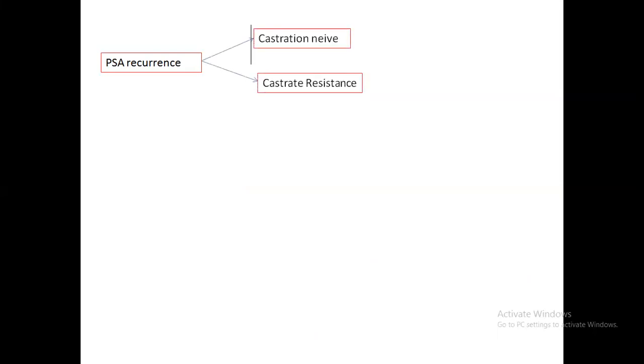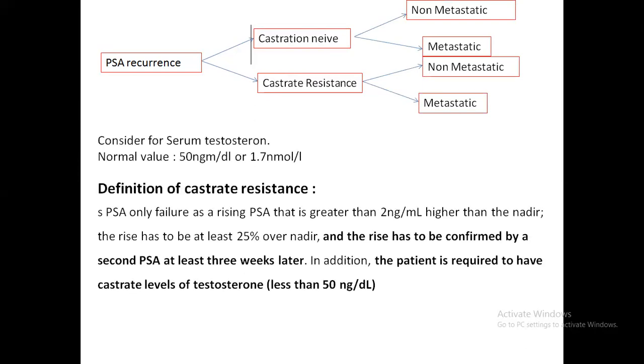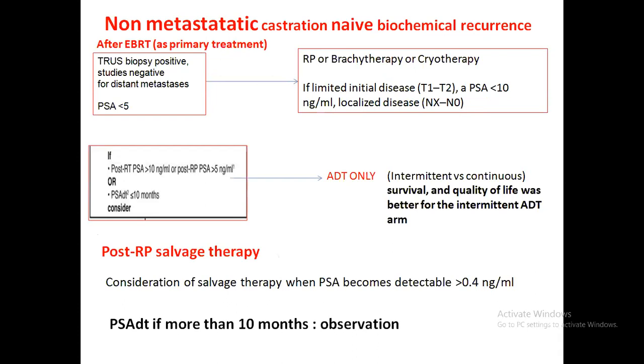So if it is a PSA recurrence, it might be castrate naive or castrate resistant. Castrate naive might be metastatic or non-metastatic. Castrate resistant might be metastatic or non-metastatic. So when you are tagging this as castrate resistant or not, you might go for a serum testosterone. If it is less than 50 nanogram and yet the PSA is increasing, it is castrate resistance. The original definition is serum PSA failure when PSA is greater than 2 nanogram per ml higher than the nadir, along with a testosterone level of less than 50.